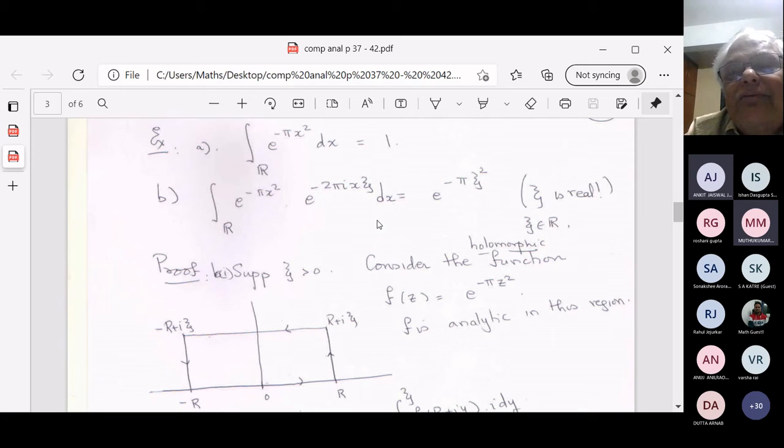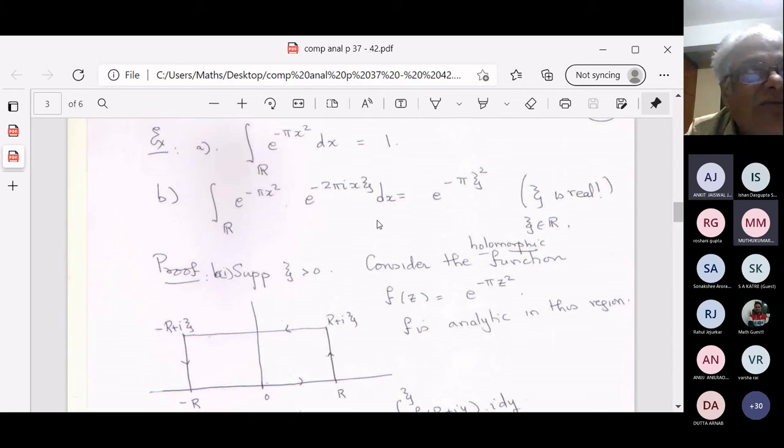Do you know any other function which is its own Fourier transform? Or do you know eigenfunctions of the Fourier transform corresponding to eigenvalue i? Or what are the eigenvalues of the Fourier transform?